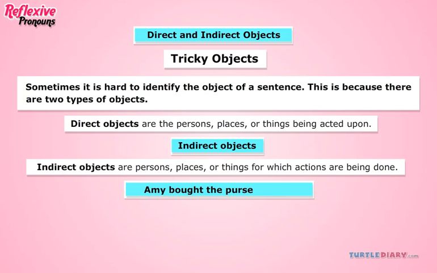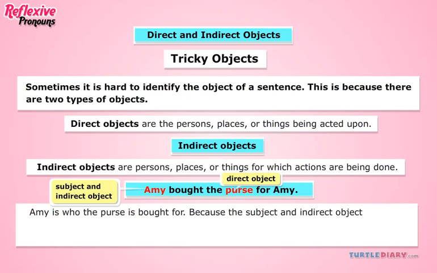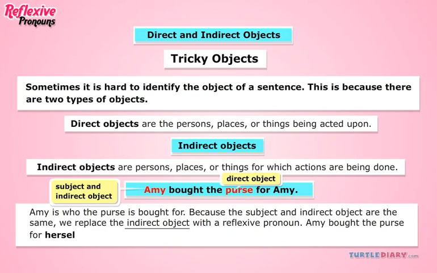Amy bought the purse for Amy. In this example, the purse is the direct object because it is the thing being bought. Amy is the subject and indirect object. Amy is who the purse is bought for. Because the subject and indirect object are the same, we replace the indirect object with a reflexive pronoun. Amy bought the purse for herself.